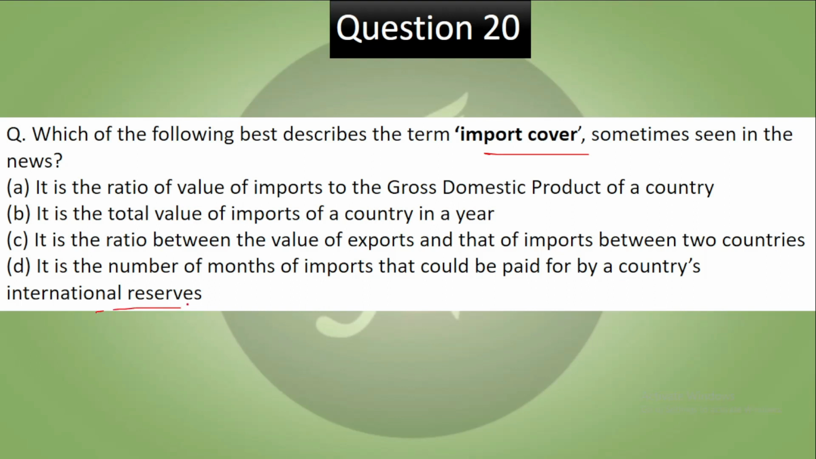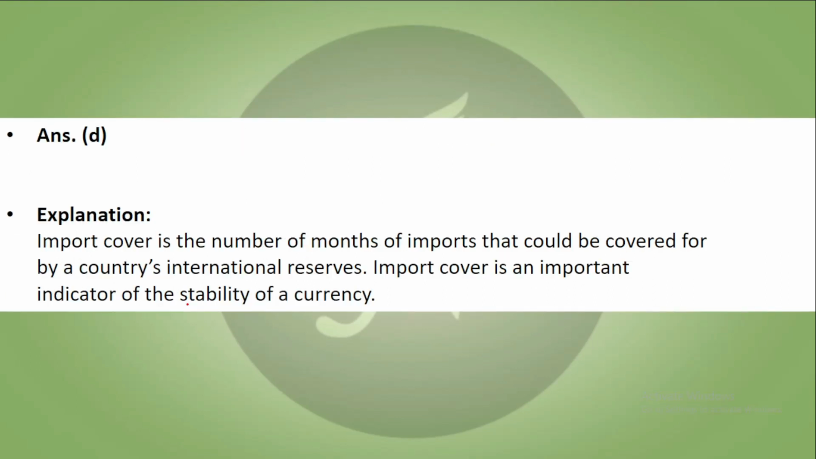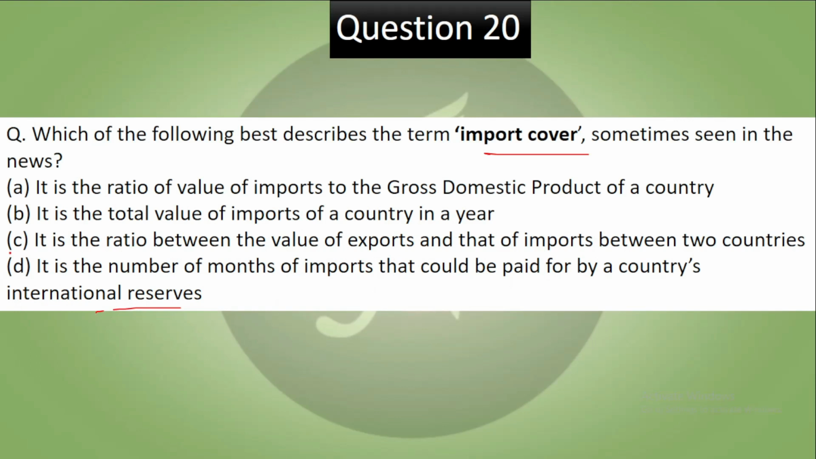Pause the video, try to answer. Now let's see the answer. So your correct answer to this is D. Import cover is the number of months of imports that could be covered by a country's international reserves, and import cover is an important indicator of the stability of a currency.